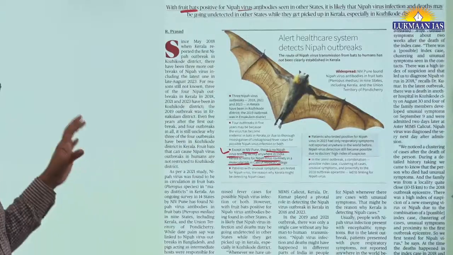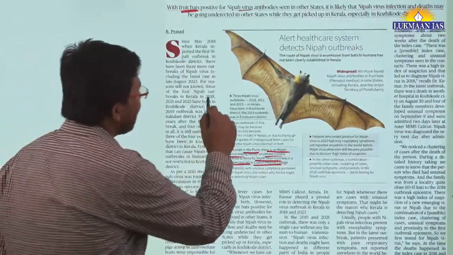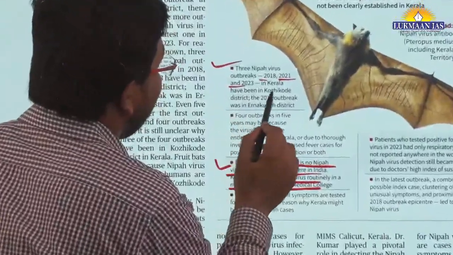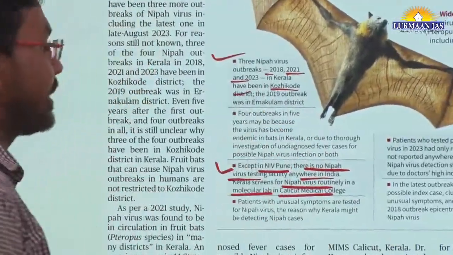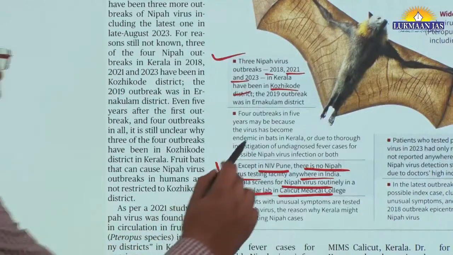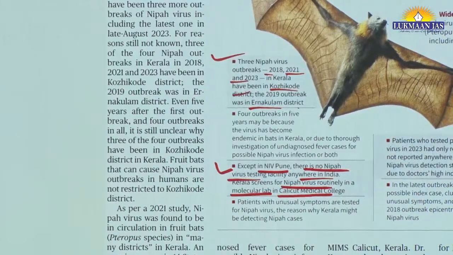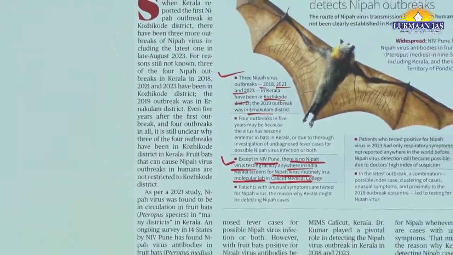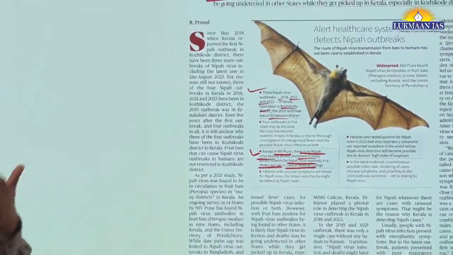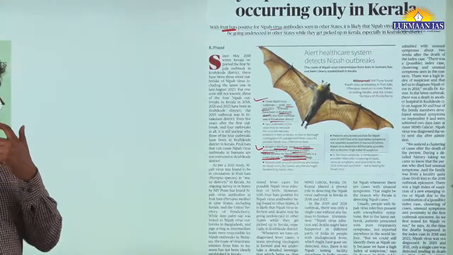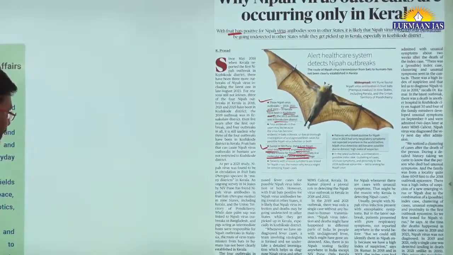Overall, in South India, Middle India and all, they have identified 9 states. In this article they have said that Nipah virus outbreaks happened in 2018, 21 and 23 in Kerala and were detected in Kozhikode district. And in 2019 they detected it in Ernakulam district. Since Kerala has a screening and testing facility, they have been able to identify this. Other states are not screening for it, so how will they be able to identify the cases? That's what they have mentioned in this article.